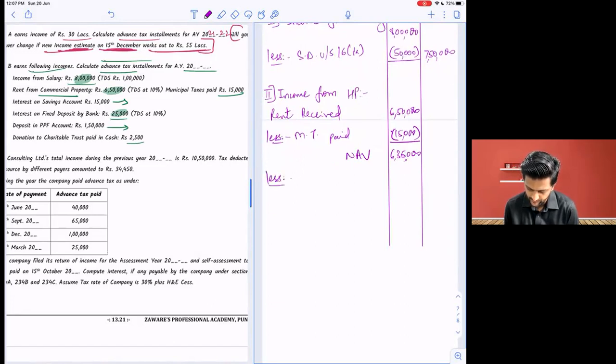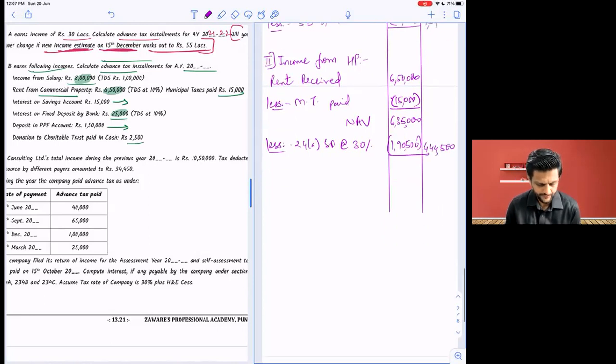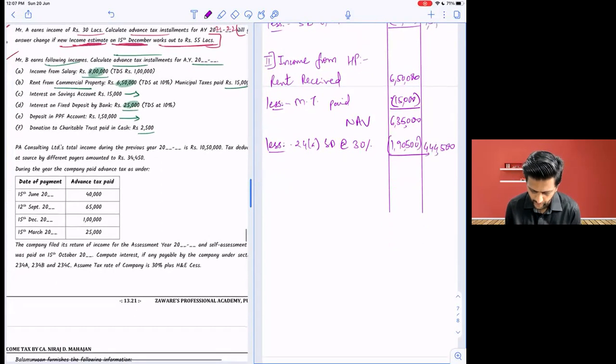Less what? 24A and 24B. Standard deduction at the rate of 30%. 30% comes to how much? One lakh 9,500. We don't have interest on loan given to us. So that is our income from house property. How much? 4 lakh 44,500. 444,500.